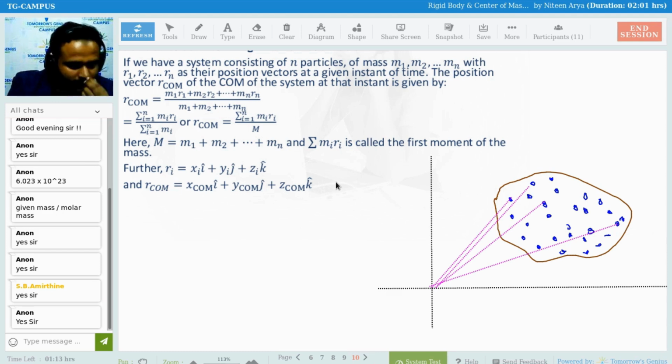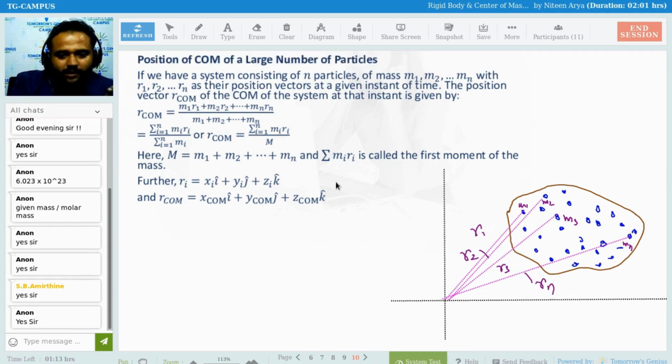As you can see, this one is your M1, M2, M3 and Mn. This is R1, the second one is R2, this one is R3, and this one is Rn.